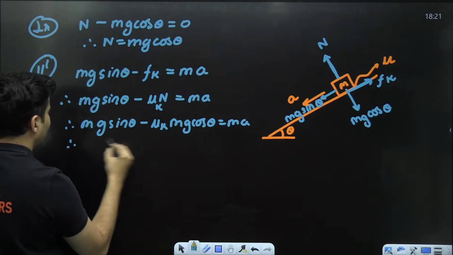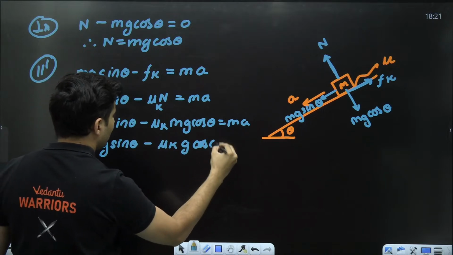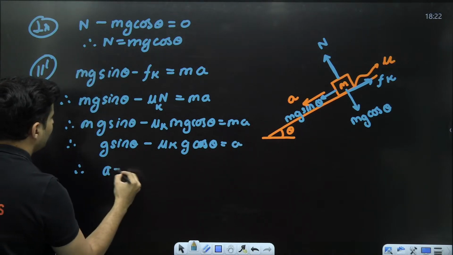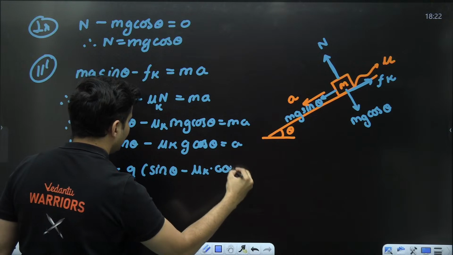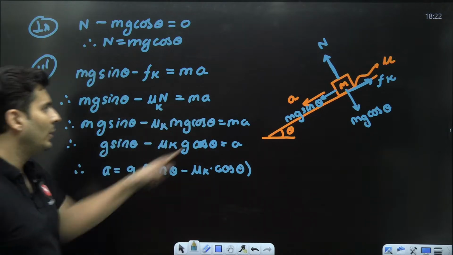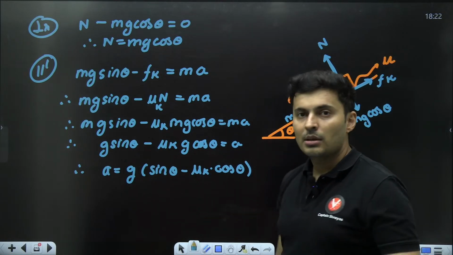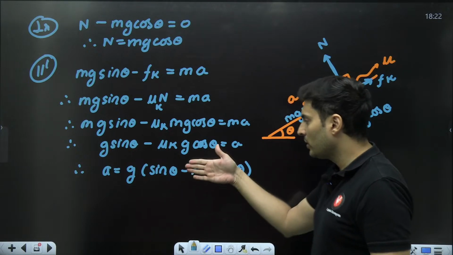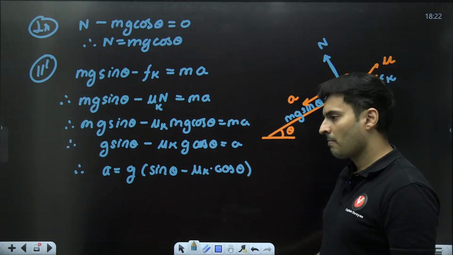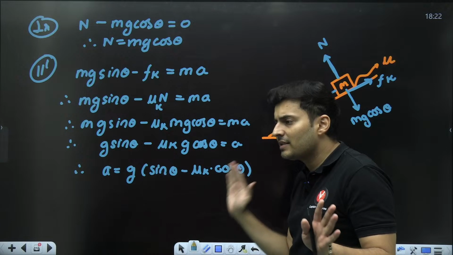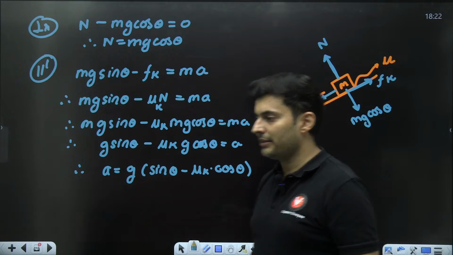You can see m gets cancelled. So I will be left with g sine theta minus mu k g cos theta is equal to a. Therefore the acceleration would be g times (sine theta minus mu k cos theta). That's the acceleration of the block sliding down. It depends on the friction, but it is independent of the mass. If it was a smooth surface, mu would be 0, this will vanish, and acceleration would be g sine theta, which we have seen before. So if friction was absent, acceleration is simply g sine theta, but with friction, it reduces the acceleration.